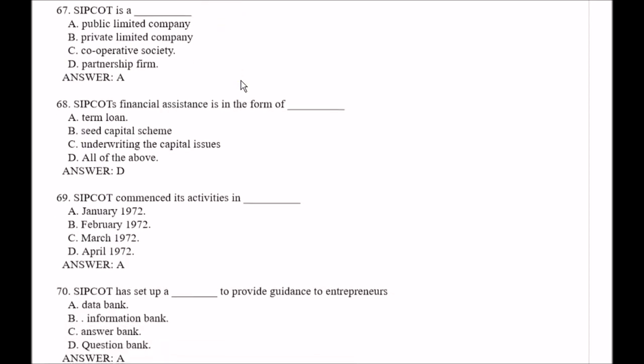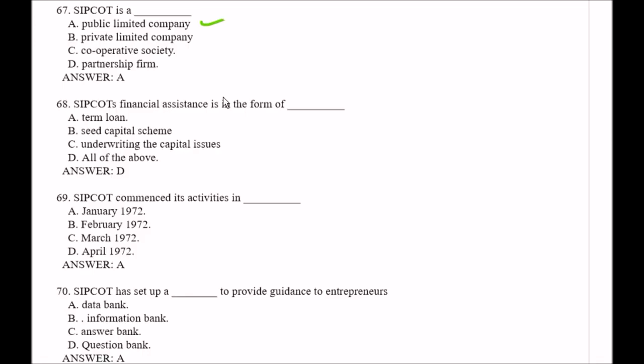Question number 67. SIPCOT is a, your options are option A public limited company, option B private limited company, option C cooperative society, option D partnership firm. Right answer is option A, that is public limited company.